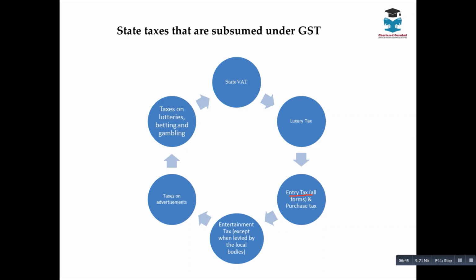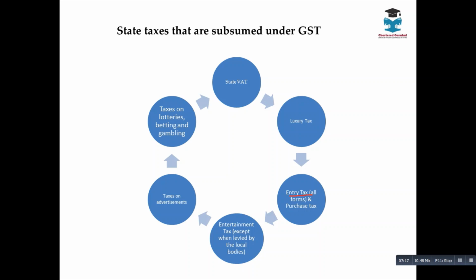Even entry tax is subsumed by GST. Similarly, entertainment tax, tax on advertisement, tax on lotteries, betting and gambling, all are subsumed by GST. Earlier, the central government used to collect the taxes directly from registered persons, and similarly, the state also used to collect taxes. Now, these are the taxes which are subsumed by GST.